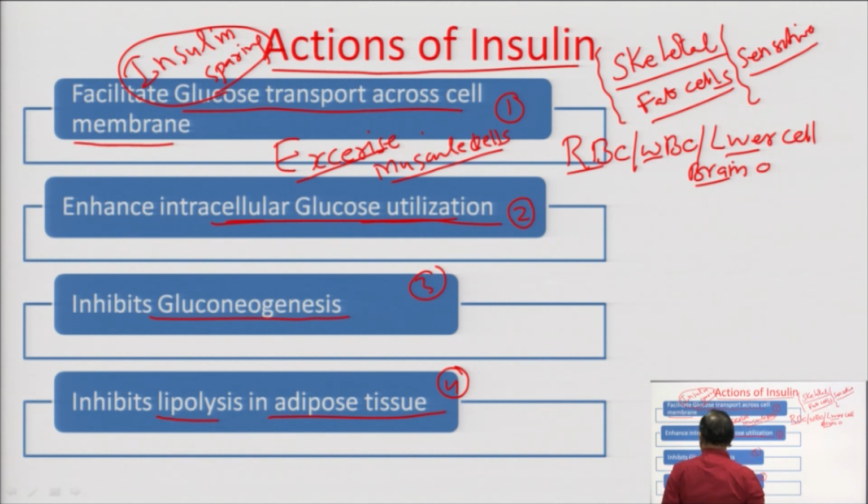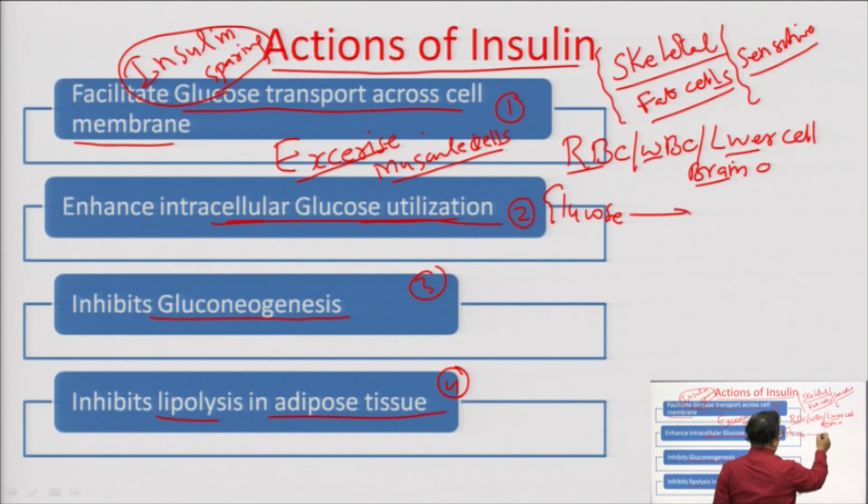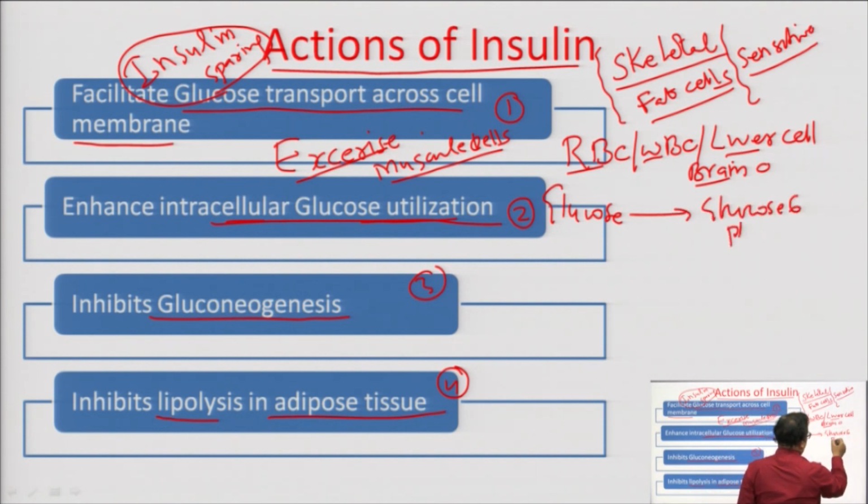Now, let me tell you about the enhanced intracellular glucose utilization. If we talk about the glucose utilization, glucose is converted into glucose 6-phosphate.